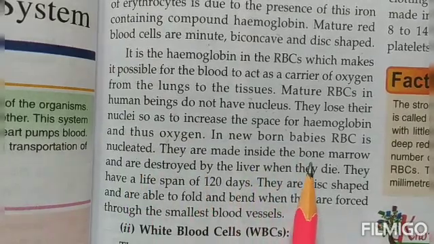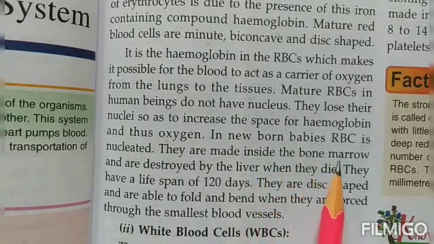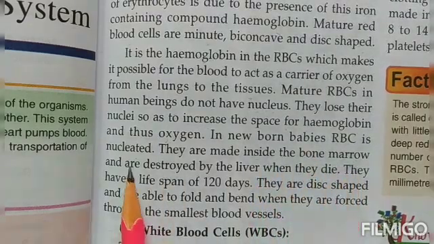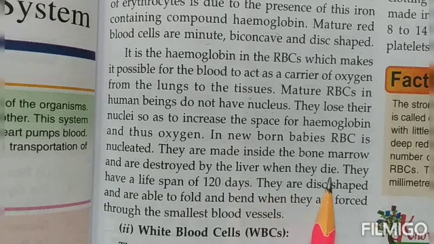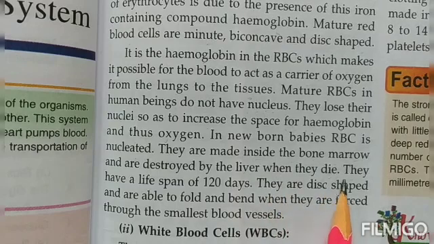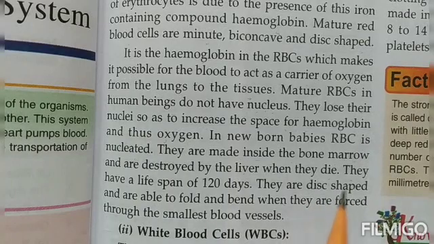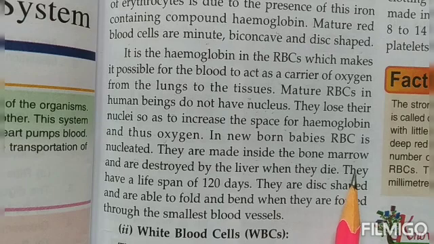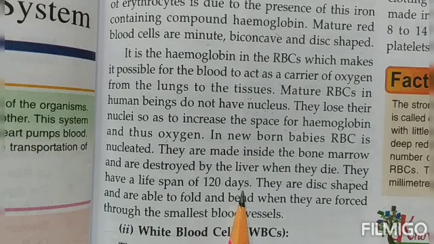They are made inside the bone marrow. Where are these RBCs made, children? They are made inside the bone marrow and are destroyed when they become old or infected. They are destroyed by the liver when they die, because they also have a lifespan. Lifespan means every organism lives for a certain period of time and then dies. In the same way, the RBCs also have a lifespan of 120 days.